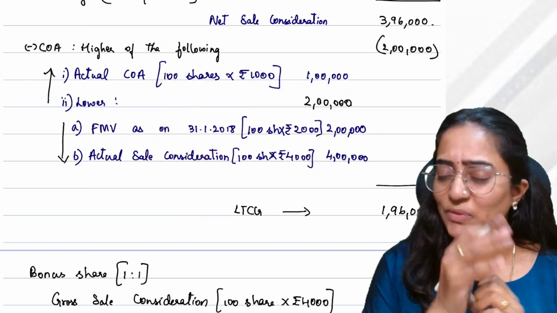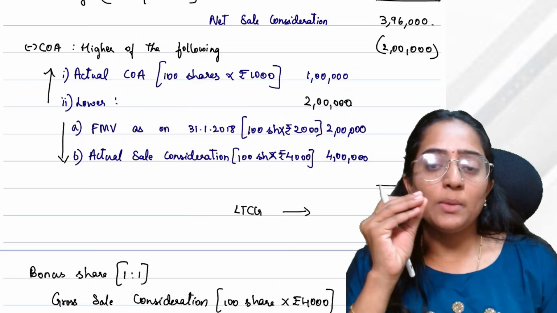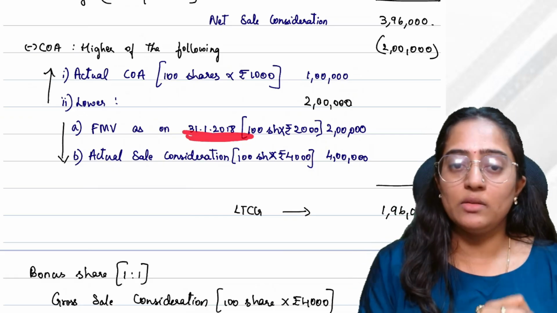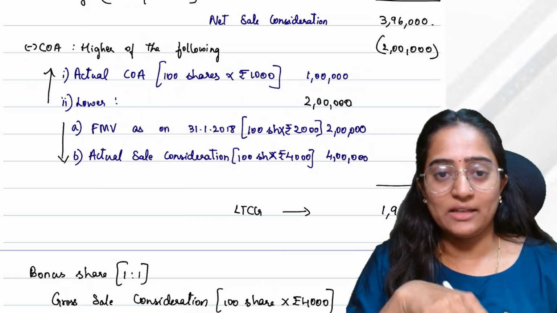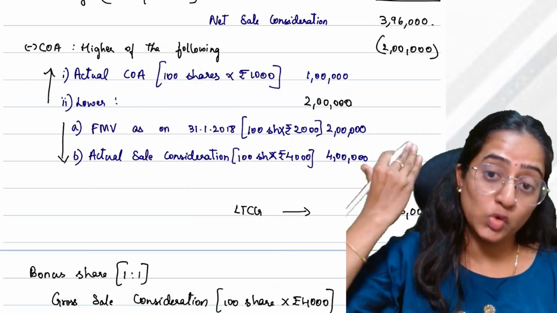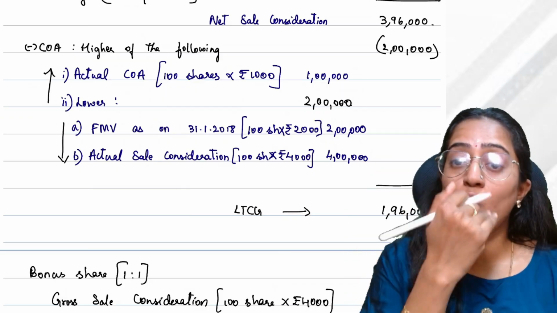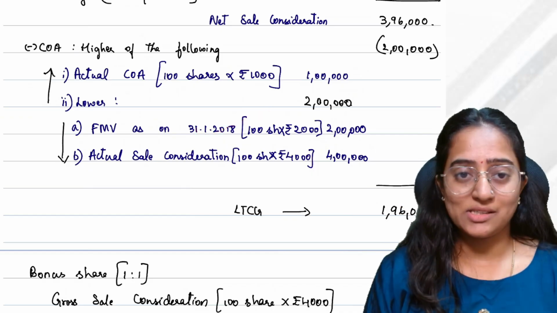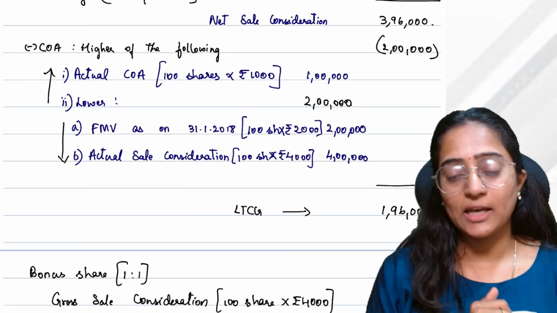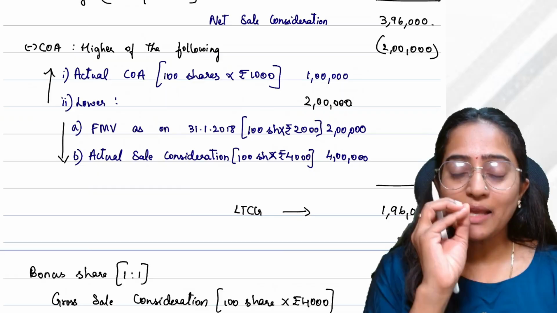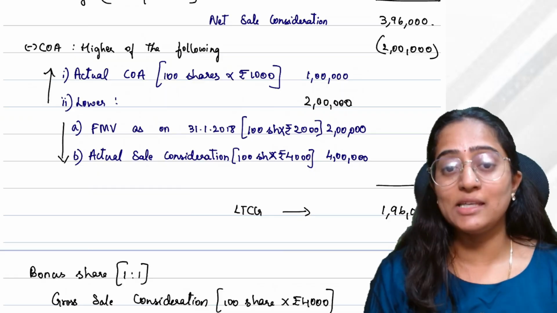Why would I take that? There's a story behind that. See people, what happened was, on or before this date, that is 31/1/2018, if you would have sold your long-term shares on or before this date, the long-term capital gain was nil. That is, the taxability on the long-term capital gain would be 0.